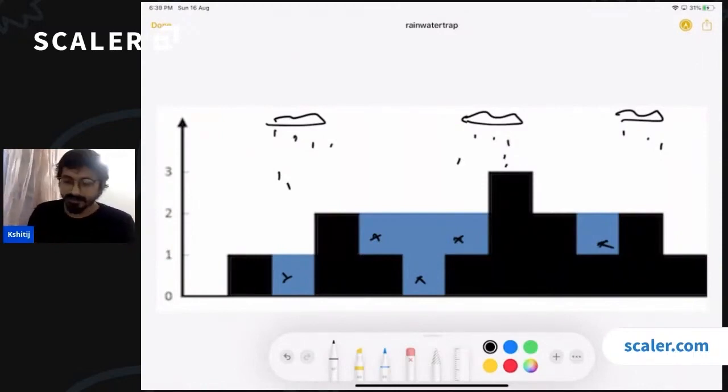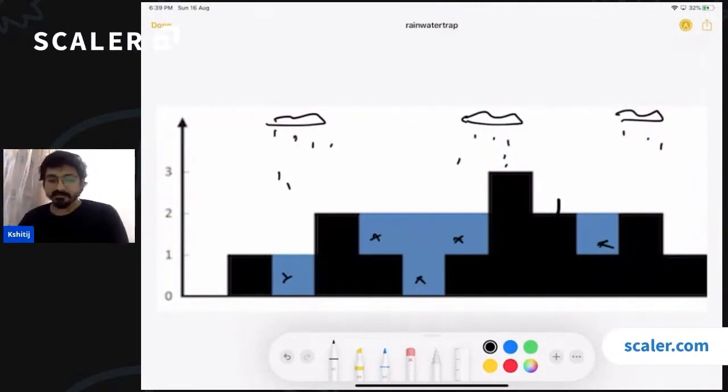Okay, right, this is a very, very famous problem. It is called Trapping Rain Water. This is a problem which is present in each and every platform. This is in LeetCode, this is in InterviewBit, this is in Geeks for Geeks, this is in HackerRank. This is present in each and every platform because this is a very, very frequently asked problem, right?